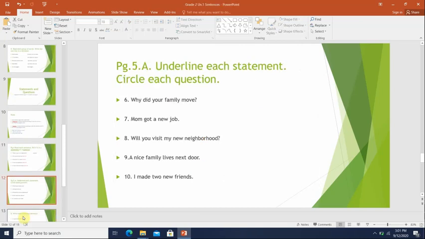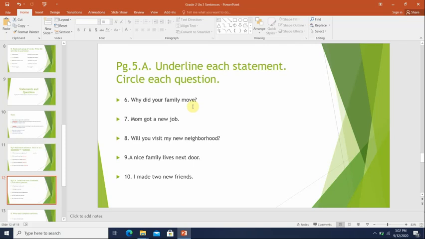Page 5, part A. It says underline each statement and circle each question. So if it's a question, I will put a circle after the question, and I will underline the sentence if it's a statement. Okay? So you know that I circled this one.